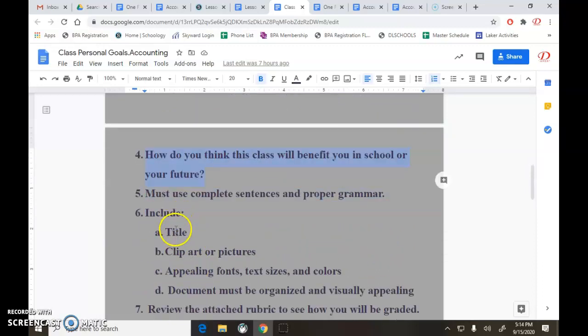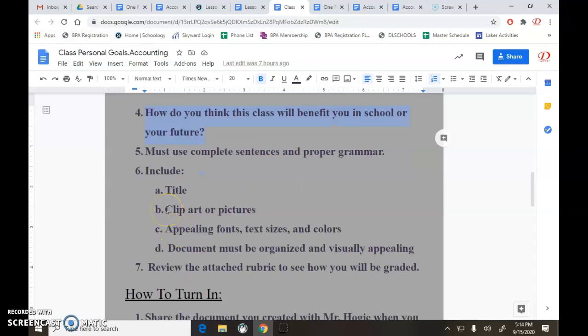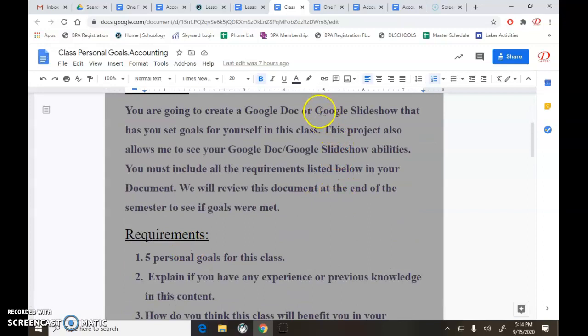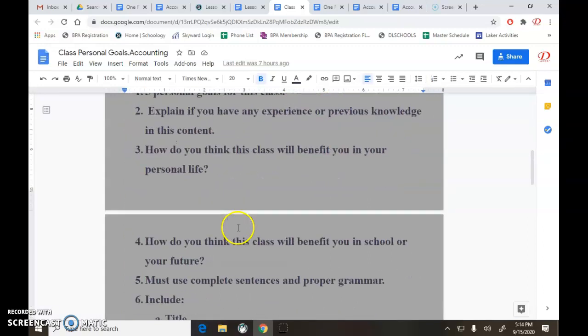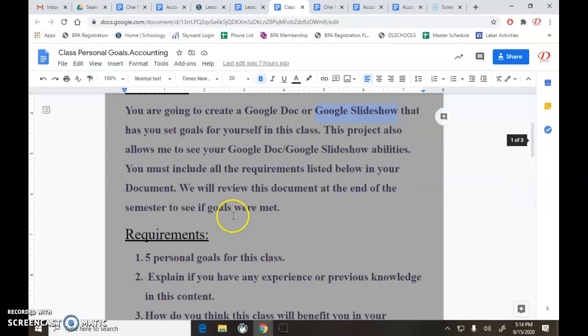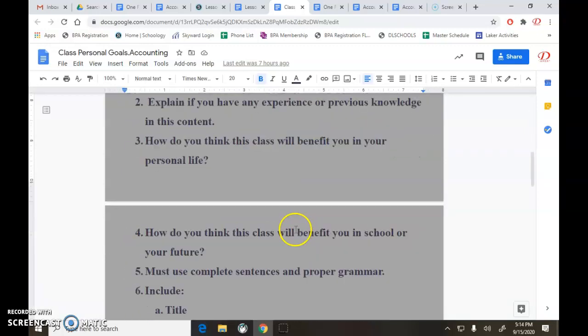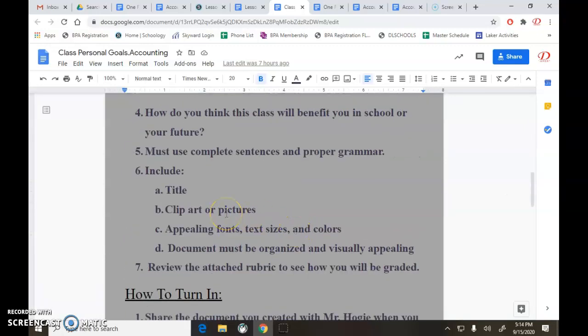I need a title slide. I need clip art, pictures. Most people that have turned these in that look nice already are in Google Slideshow format, but if you think you can do it in Google Doc, that would be totally fine too. This doesn't necessarily matter. If you've got something else that you think is going to work, go ahead and use that too. But anyway, I'm looking for the words: title, pictures, art.